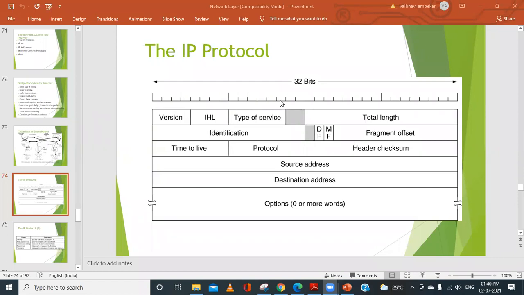A word means how many bits? How many bits equal 1 byte? Can you tell me how many bits equal 1 byte? Sana, can you tell me how many bits equal 1 byte?